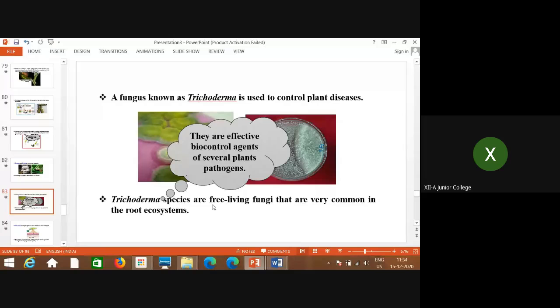And one more example is the fungus Trichoderma. That is also one of the important controls for plant diseases.